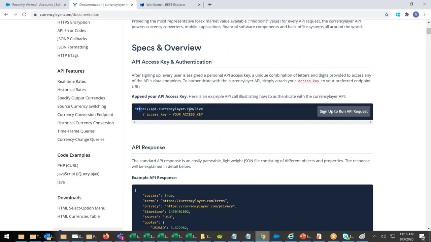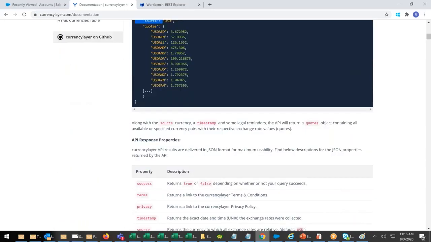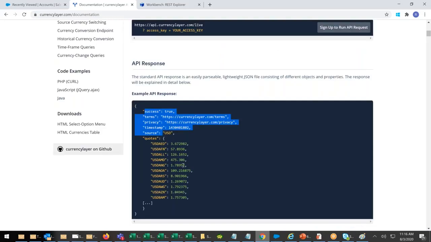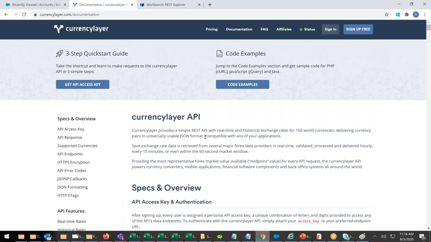That service is receiving it, accepting these parameters, and based on the parameters, it gives you the response. Let's take an example. Everywhere documentation is a must. Without documentation, you cannot integrate. The whole integration base is documentation only.